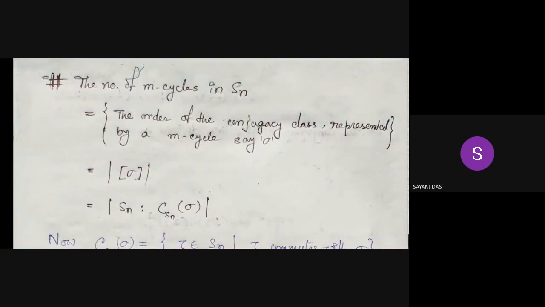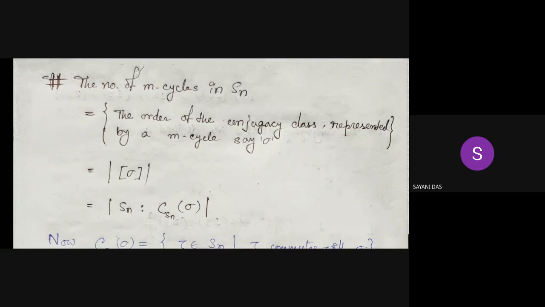First of all, we count the number of permutations for each cycle type. For that, first we calculate those permutations which are m cycles. So the number of m cycles in Sn is equal to the cardinality of the conjugacy class represented by a permutation sigma which is an m cycle.